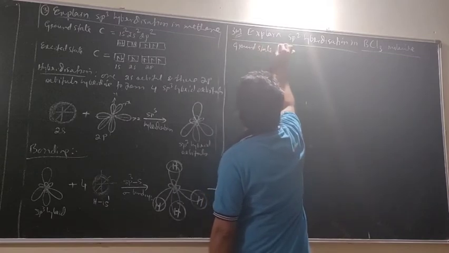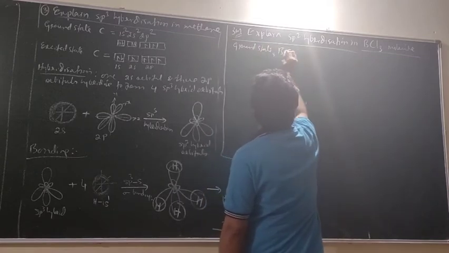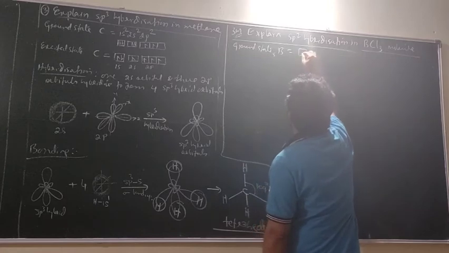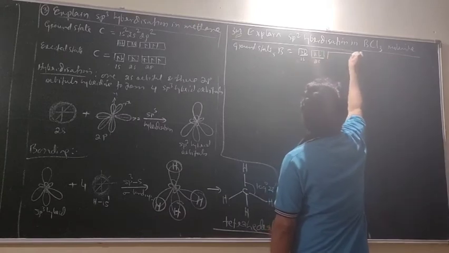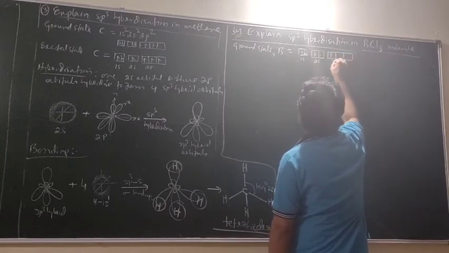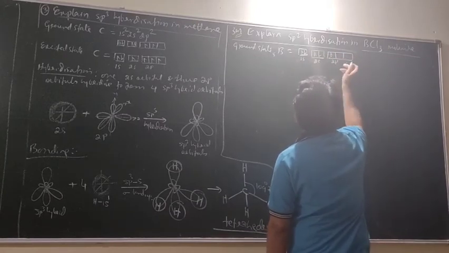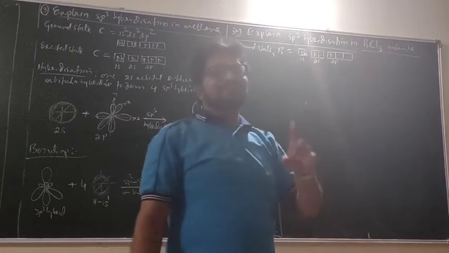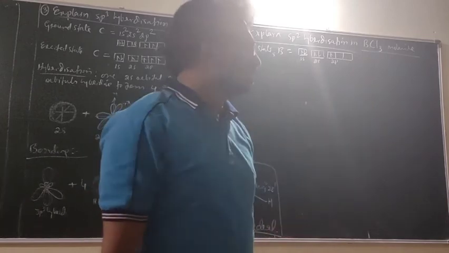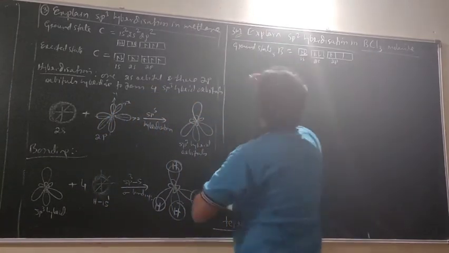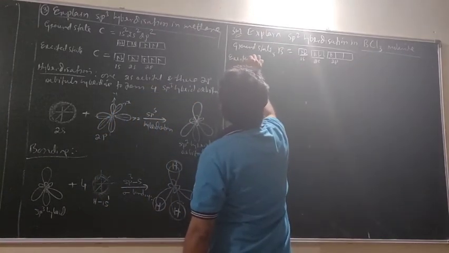Ground state boron. Atomic number 5. 1s2, 2s2, 2p1. Exactly. Now with this it can form only one bond. It has to form how many bonds? 3 bonds. So what to do? Promote this. Promote that electron.